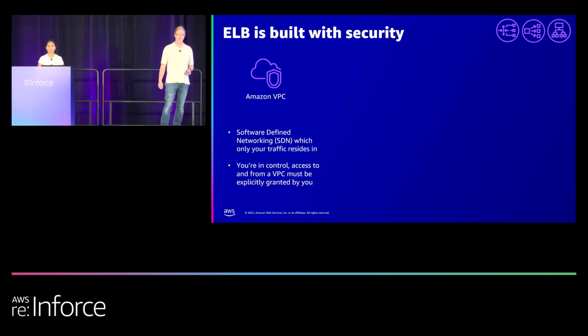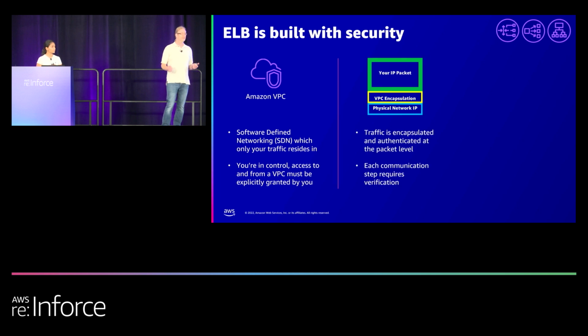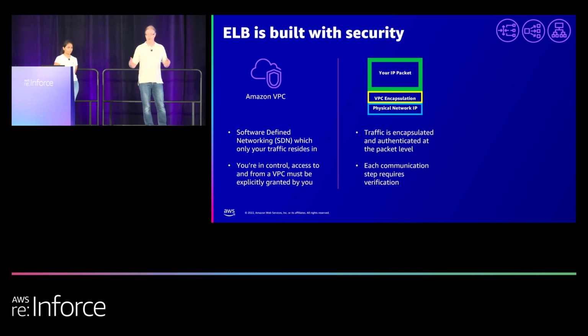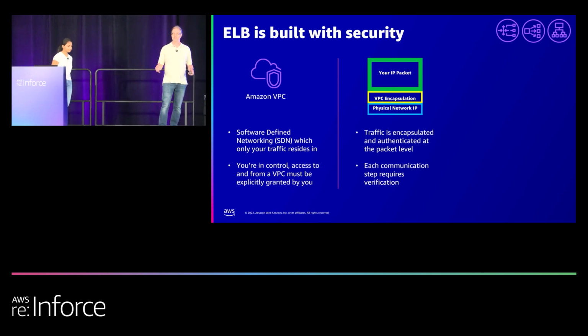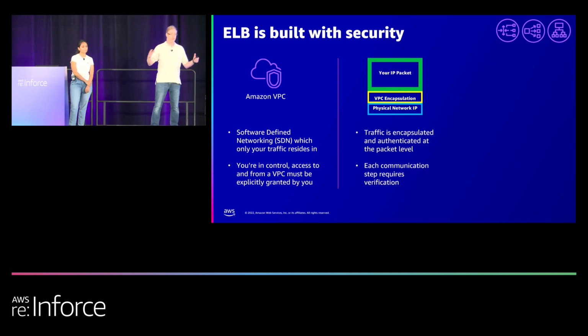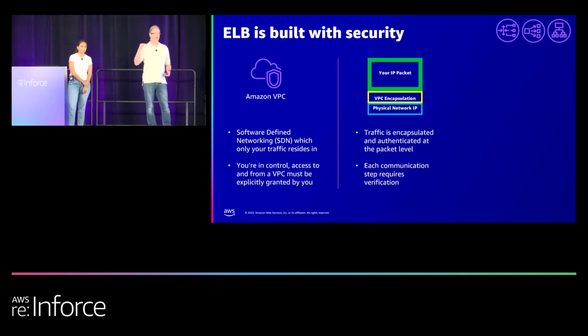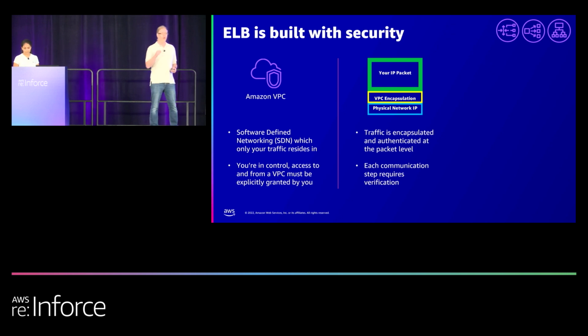Basically, pieces of software combined together, scaled throughout all of our AZs to actually help handle your traffic. But the cool bit about that is that our traffic is basically monitored and labeled at multiple levels. So you have your physical layer where we actually run the machines that your AMIs and all of these VPCs run on top of. That has an ID. Then you run your stuff inside of a VPC. Now remember, a VPC is something where you cordon off traffic, where you have the control of who can come in and who can go. So it's your private space. We have IDs that are unique for every customer, for every VPC, that we label on that encapsulation. So why do we add all of these specific IDs to all of these pieces?